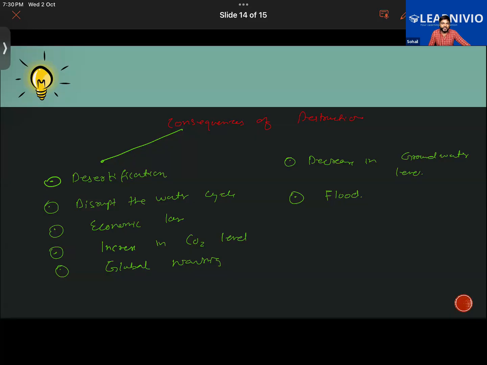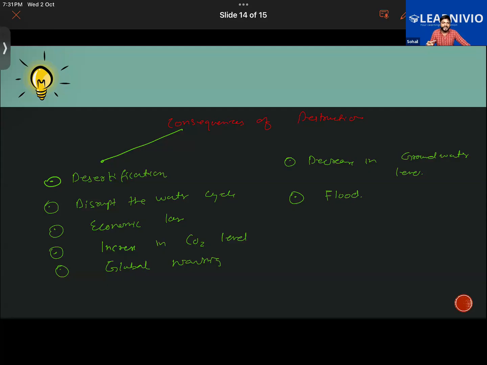So if there are no trees, if there is no forest, thereby the movement of water from the soil surface into the ground will be reduced. What does it mean? It means that the water is no longer being absorbed like earlier it was being absorbed. Okay, that is one thing.